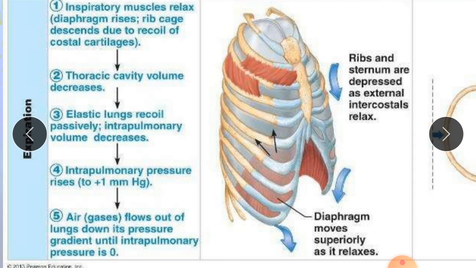Outside the lung the pressure is 760 mmHg, and inside the lung the pressure is 762 mmHg, which is higher.